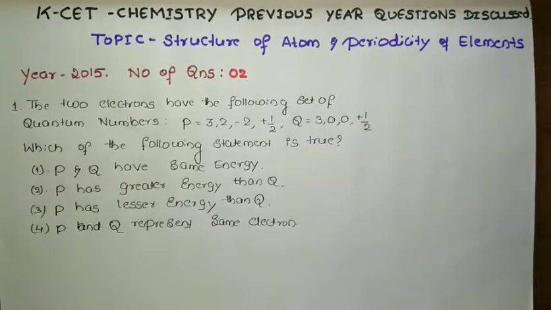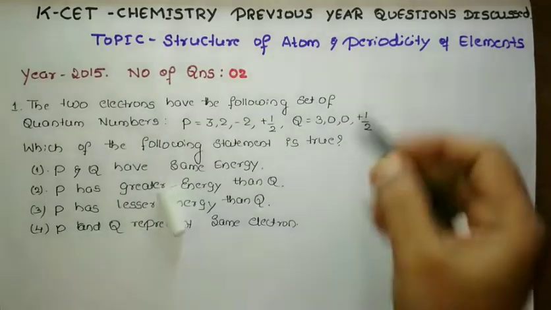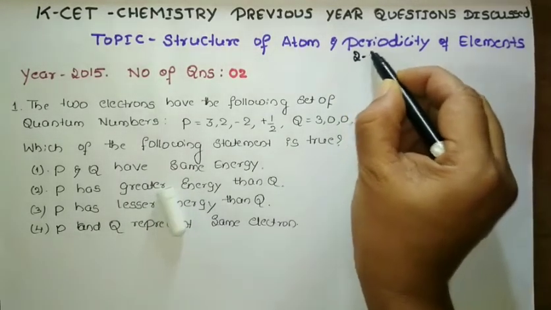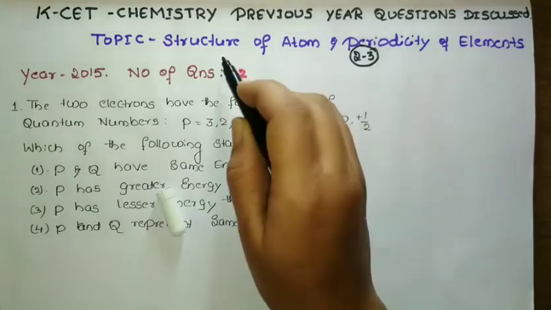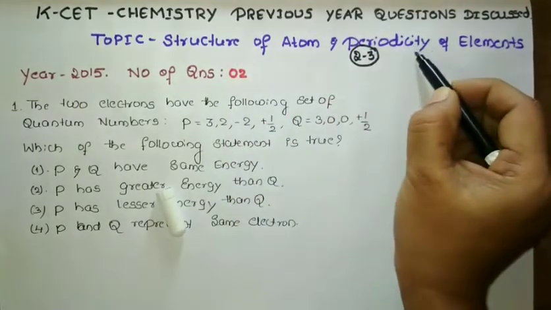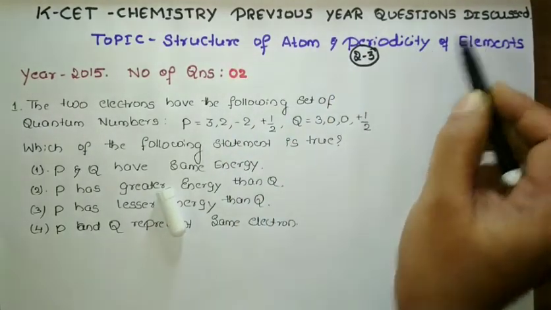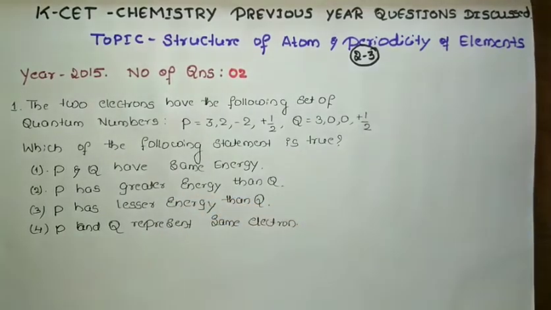From the structure of atom, there is a chance of one question appearing. Similarly, from the periodicity of elements, there is a chance of one or two questions. So overall, I could say the weightage is around 2 to 3 questions, where 3 is the very maximum. Around 2 questions, one from the structure of atom and one from the periodicity of elements. So this is the weightage. When I go on solving, you will get an idea how many questions were asked in each year.